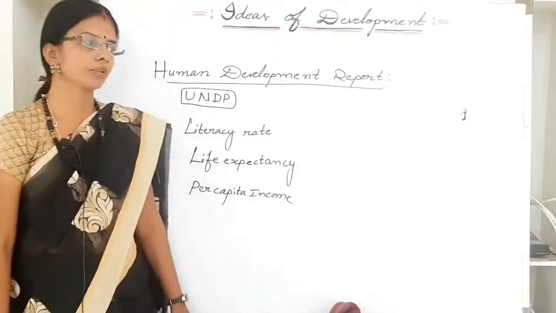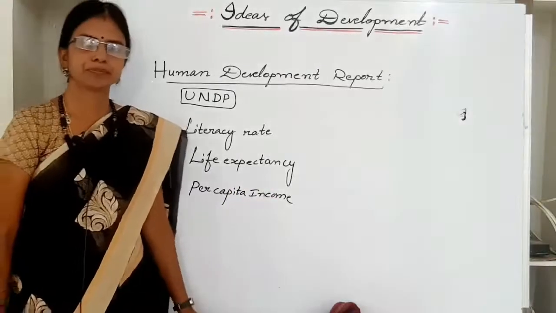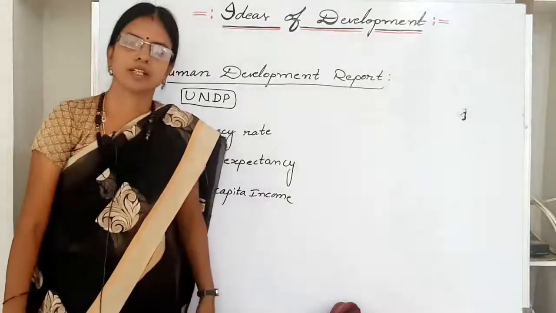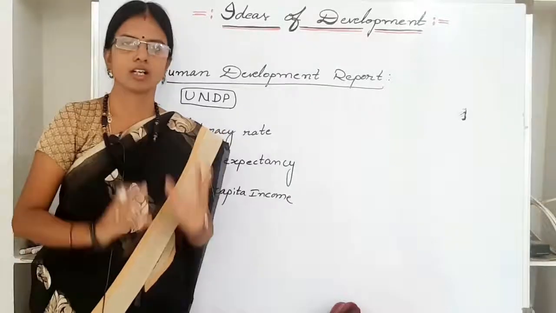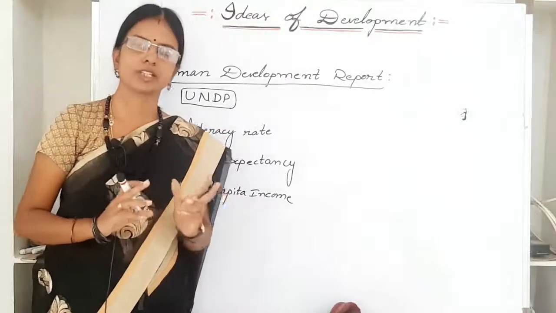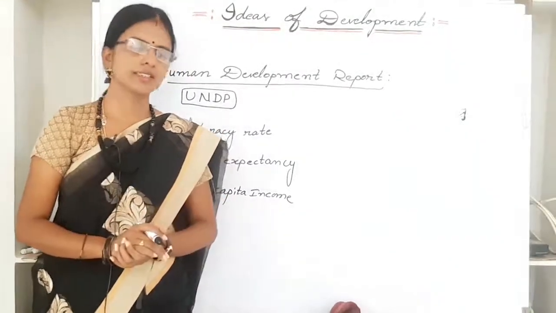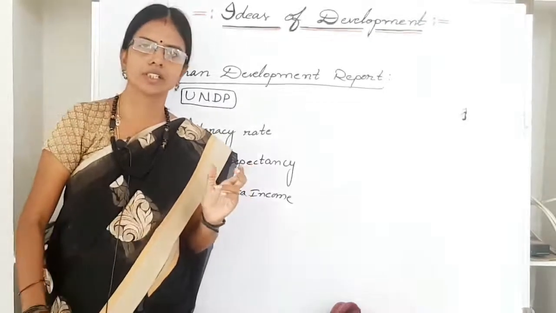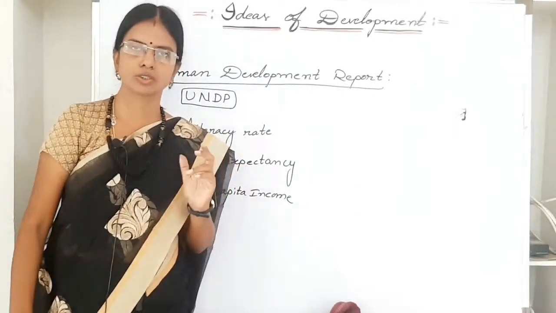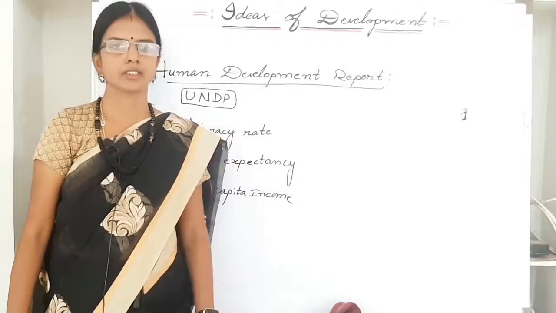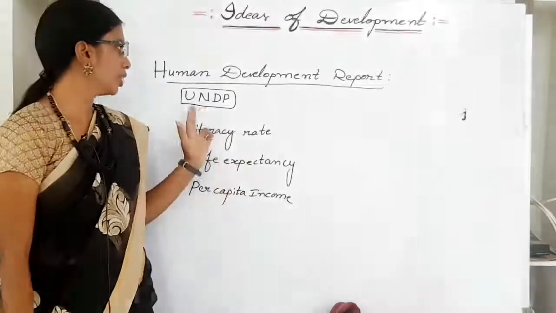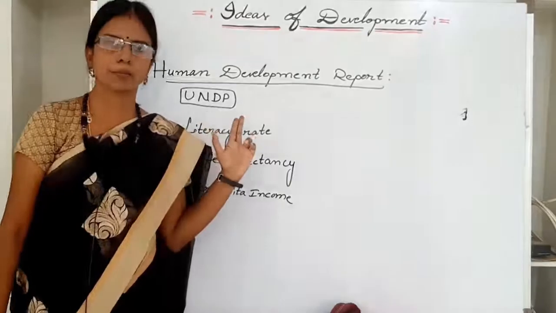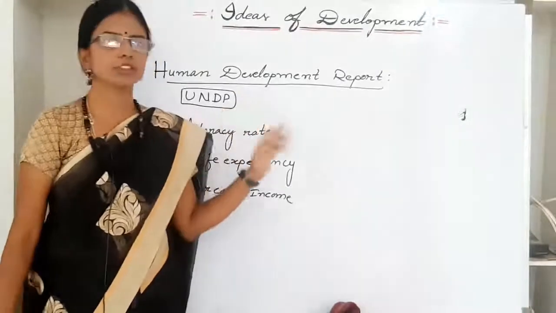Now let us see about the Human Development Report. So far we have learned that the income level is important for all of us, but it is not enough to indicate development. Since the last decade, in addition to income, health and education indicators are also used as measures of development. Here, the UNDP, United Nations Development Programme, publishes the Human Development Report.